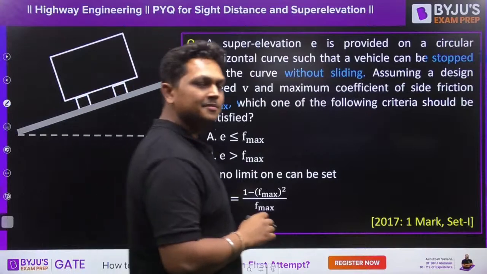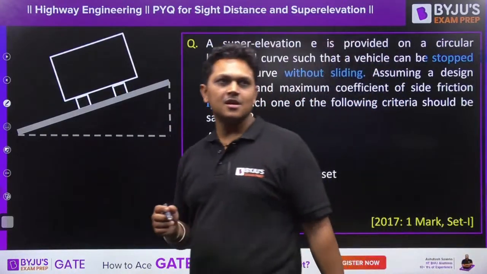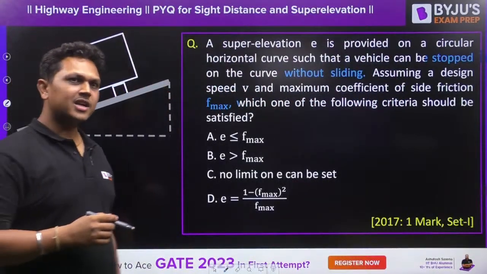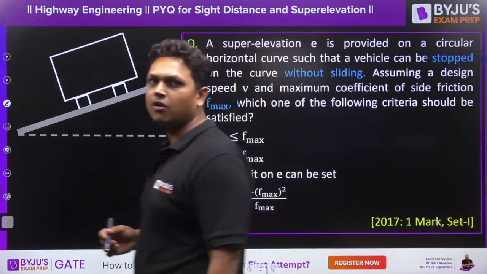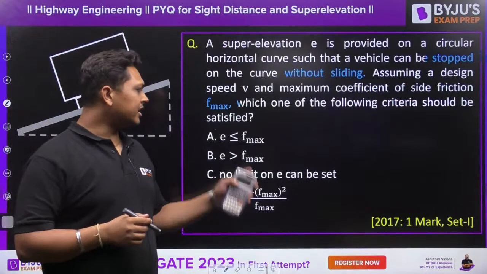Which one of the following criteria should be satisfied? Tell me, guys. The stopped vehicle should not skid inward. This case I have already explained. Tell me what is the answer.